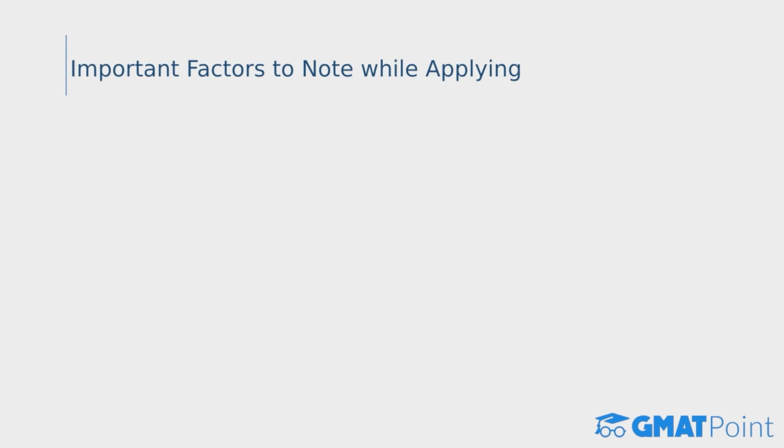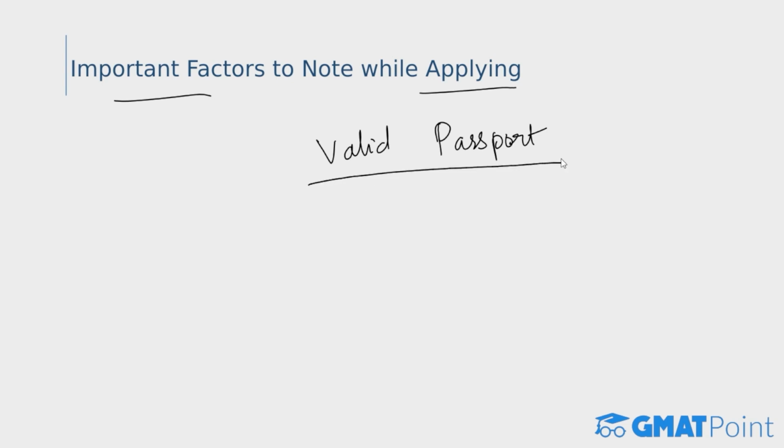Alright, now you need to note some important factors while applying for the GMAT exam. Firstly, the most important factor that you should remember is identity proof. Remember that especially in India, the only acceptable form of identification is a valid passport. So you must possess a valid passport if you're planning to take the GMAT exam, and you need to carry this to the exam center on the day of the exam.